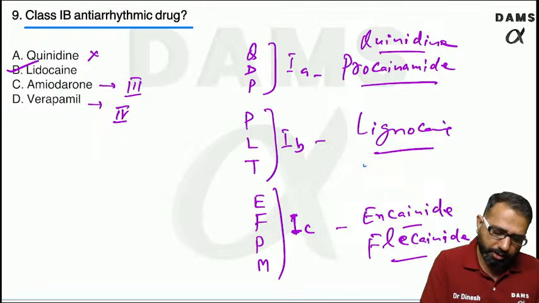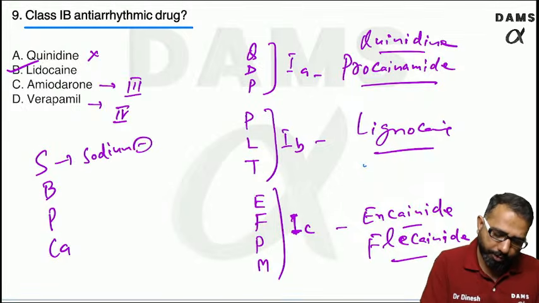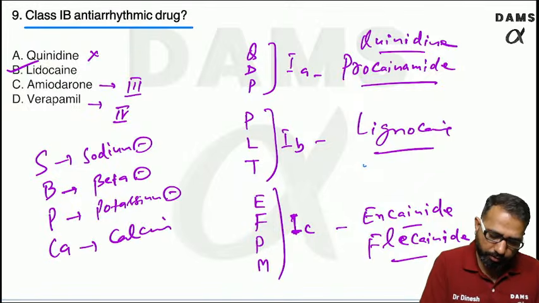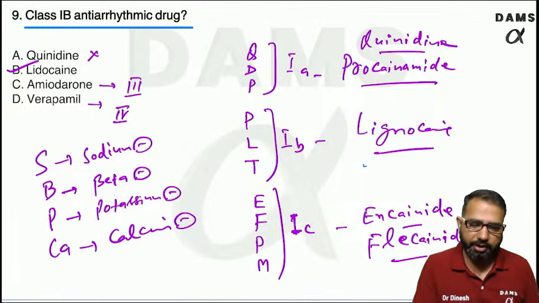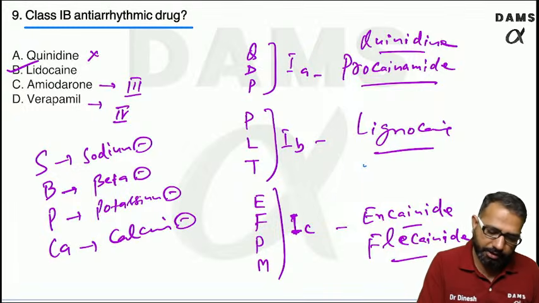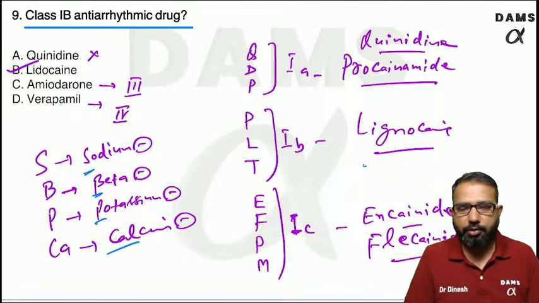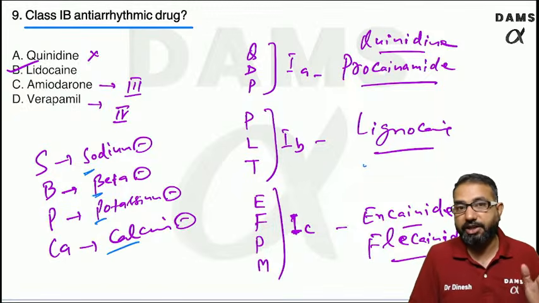So remember, S, B, P, C, A, "sab paka". S for sodium channel blocker, B for beta blocker, P for potassium channel blocker, C for calcium channel blocker. You have to remember "sab paka". These are the drugs for the Vaughan-Williams classification for arrhythmia.